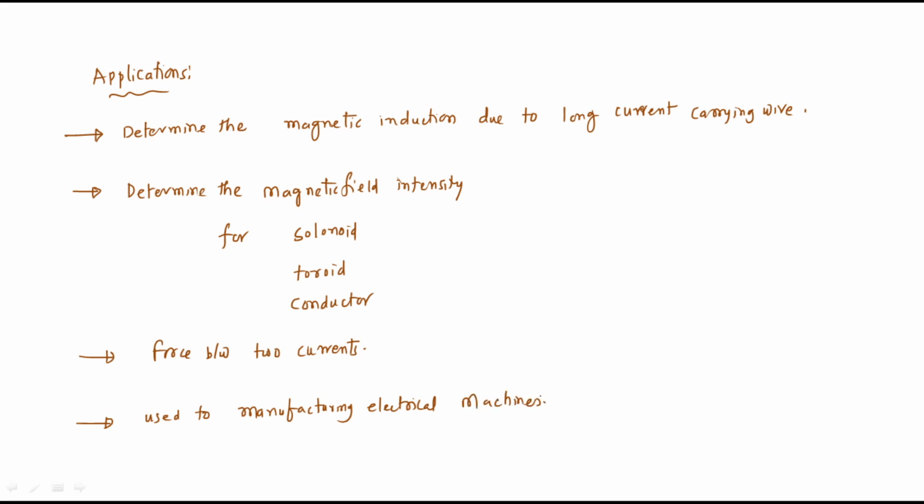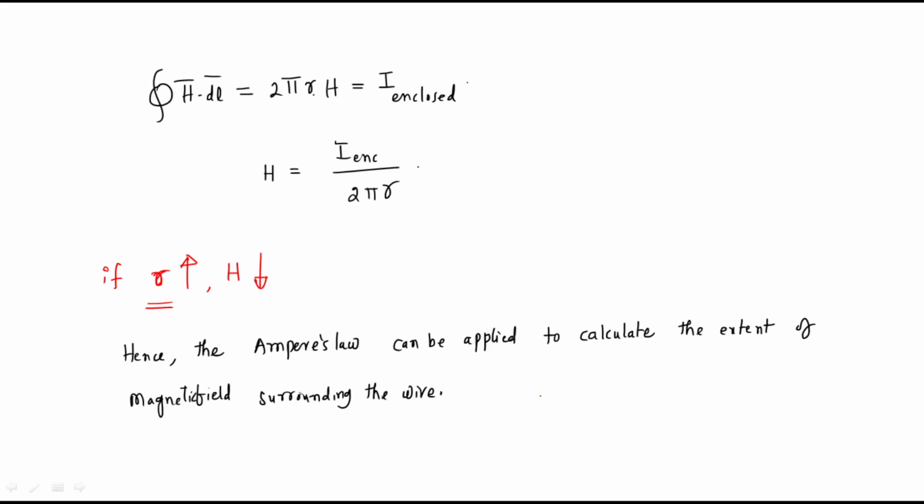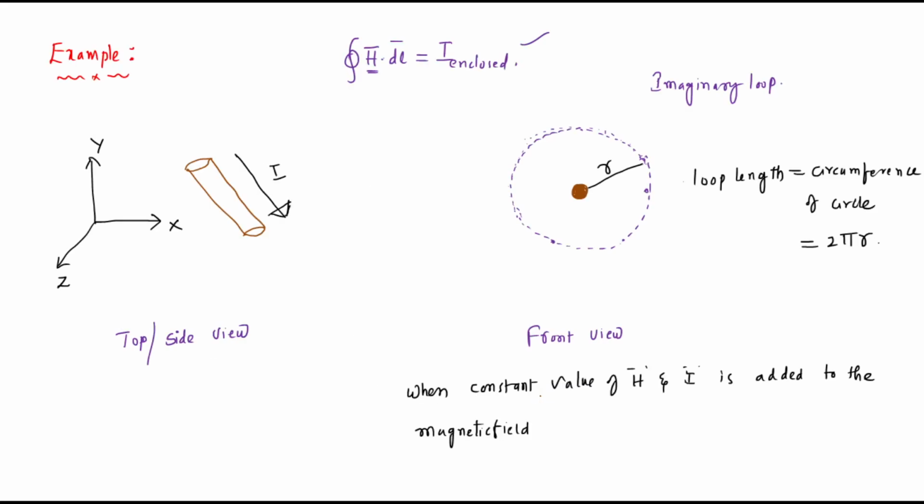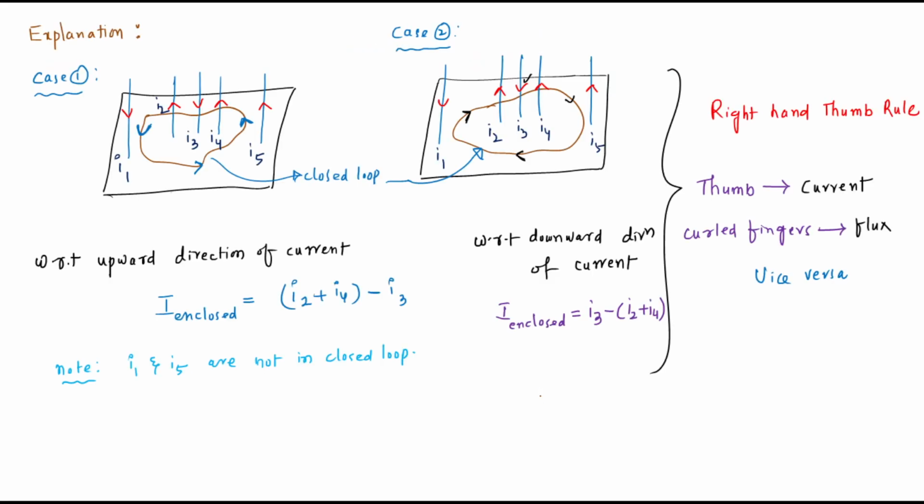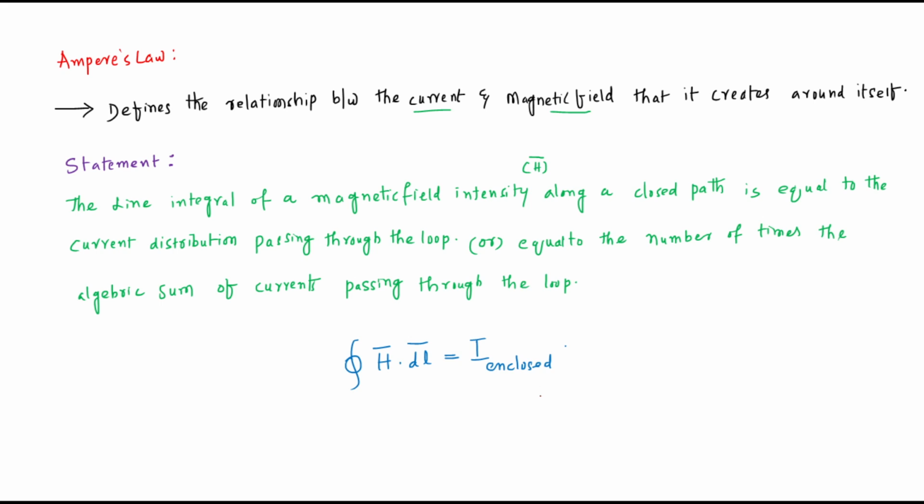That is the concept of Ampere's law. What is the statement? The algebraic sum of currents over the imaginary loop should be equal to the current enclosed, which describes the relationship between the current and magnetic field intensity. Thank you.